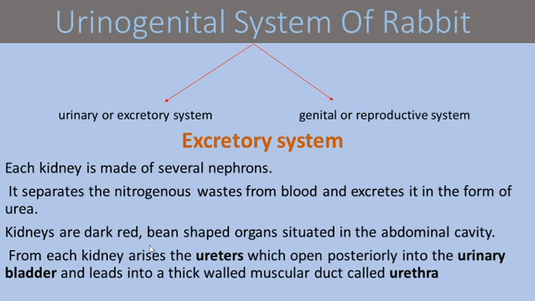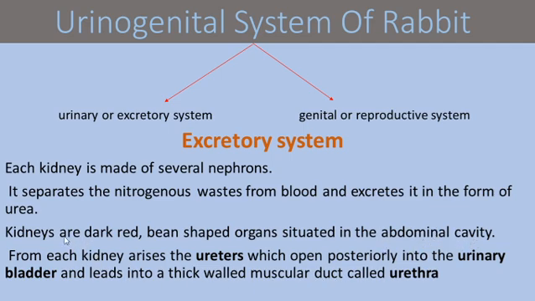The excretory system consists of a pair of kidneys. The kidneys are dark red in color. This is a dark red colored kidney. The shape of the kidney is bean shaped. The kidney is located in the abdominal cavity.